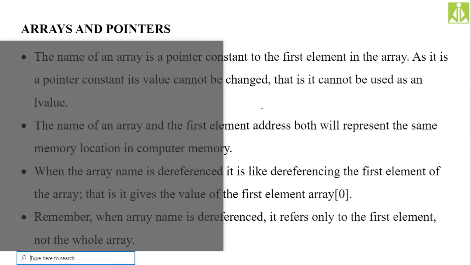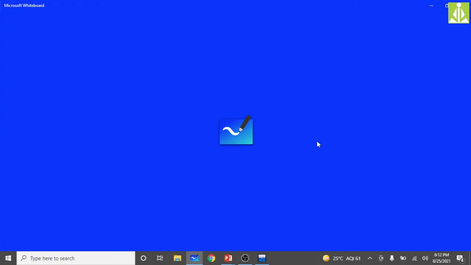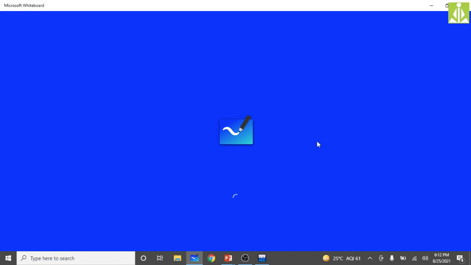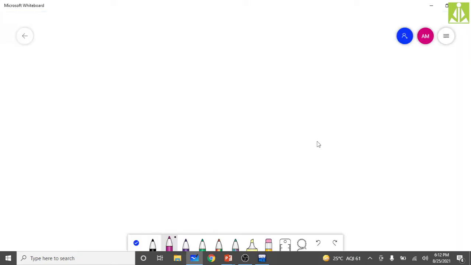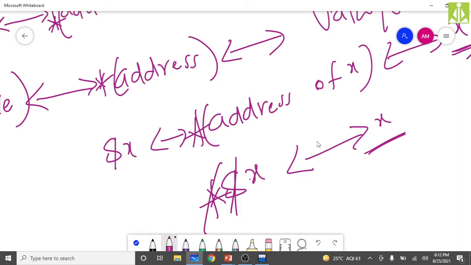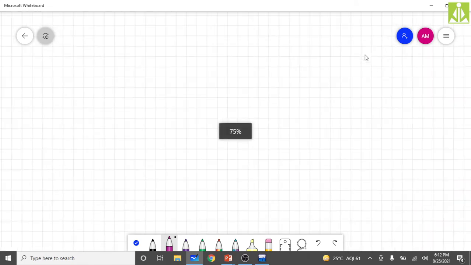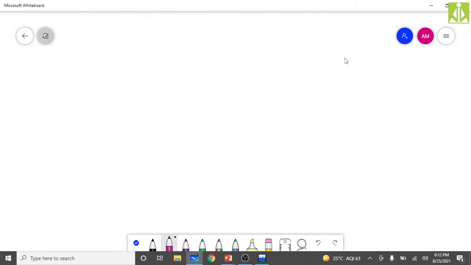Let me just take the whiteboard. When we say an array, it is a collection, a group of elements of a specific type. That specific type is fixed at the time of declaration, and it will be of that type only. So, the array name is a pointer constant.